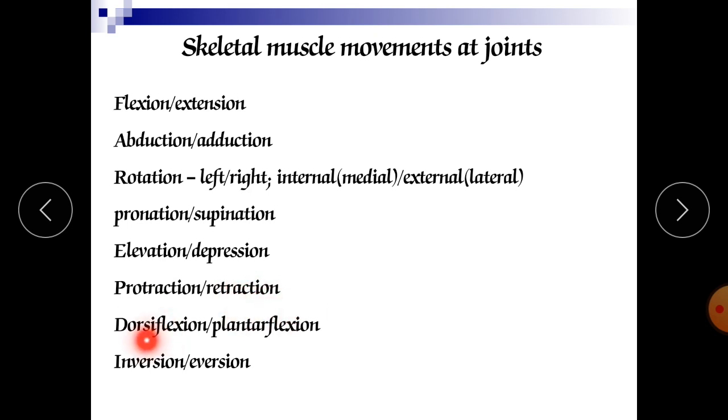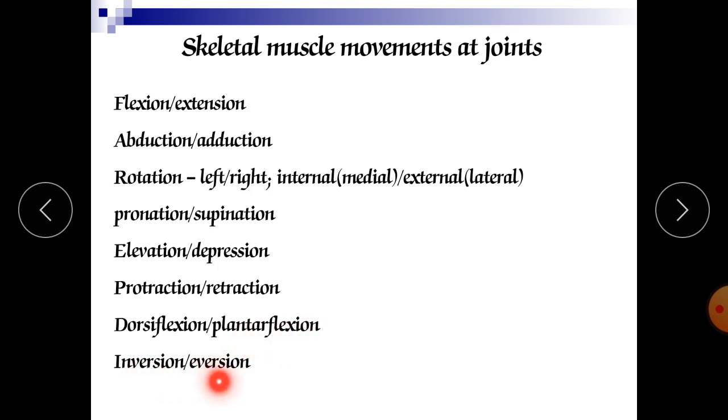Now next is dorsiflexion and plantar flexion. Dorsiflexion is when we move the foot at the ankle joint to the upper position, above, so it is called dorsiflexion. And when we move that foot at the ankle joint to the lower or normal position, downward, it is called plantar flexion.